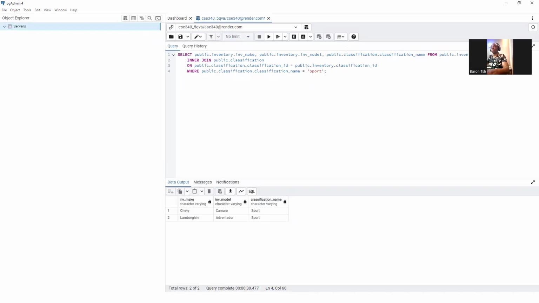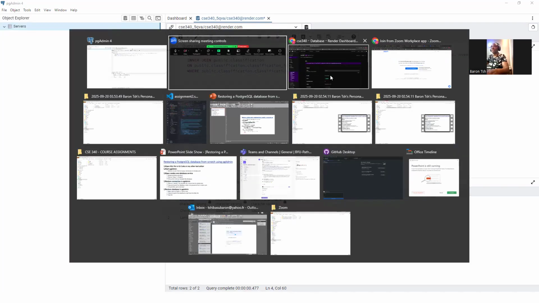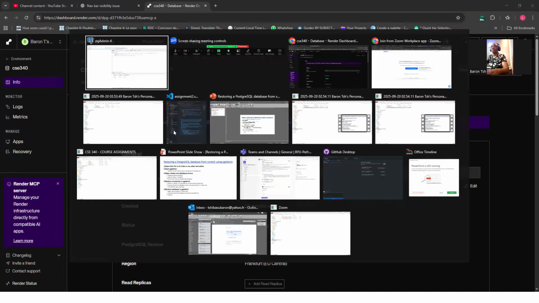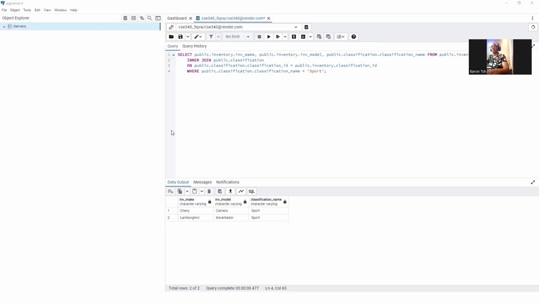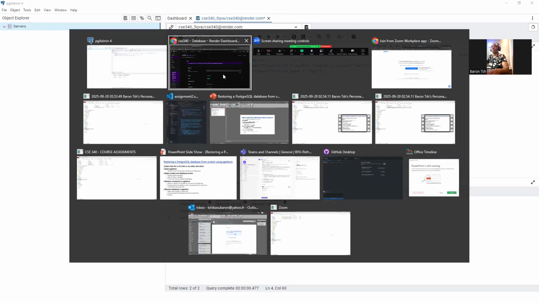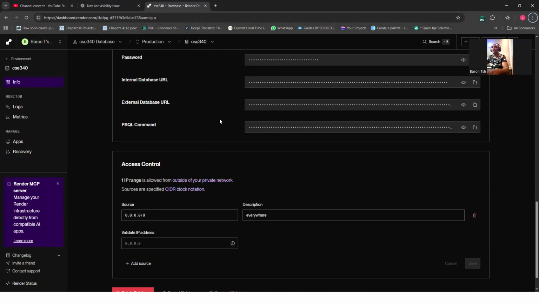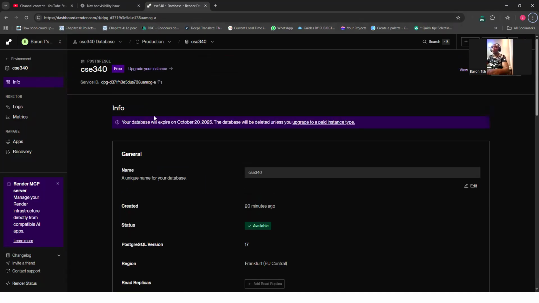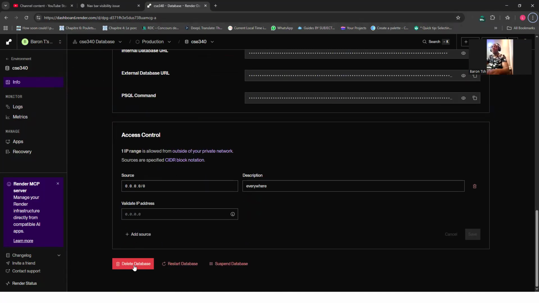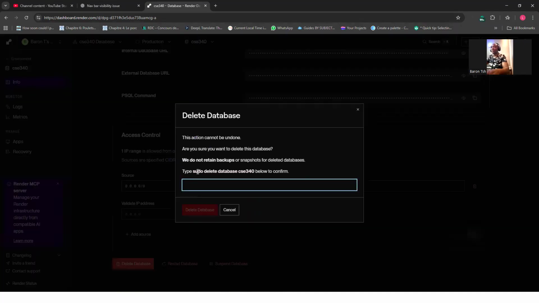Then I go to render.com to delete the previous database. Scroll down. This is my existing database that I want to delete now.